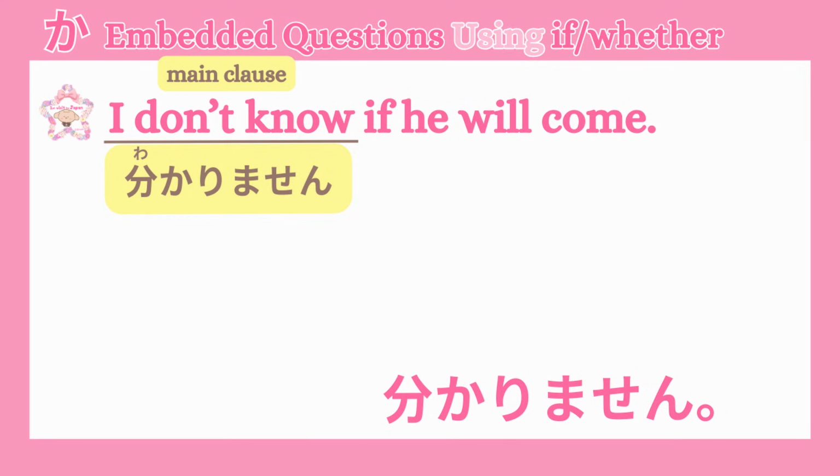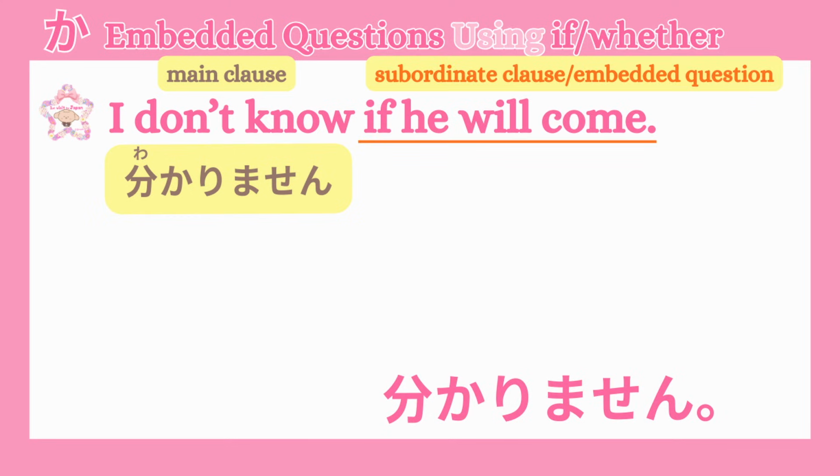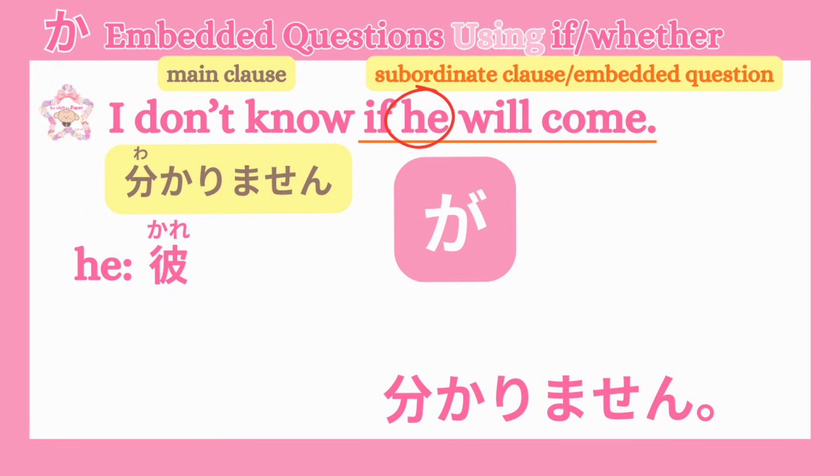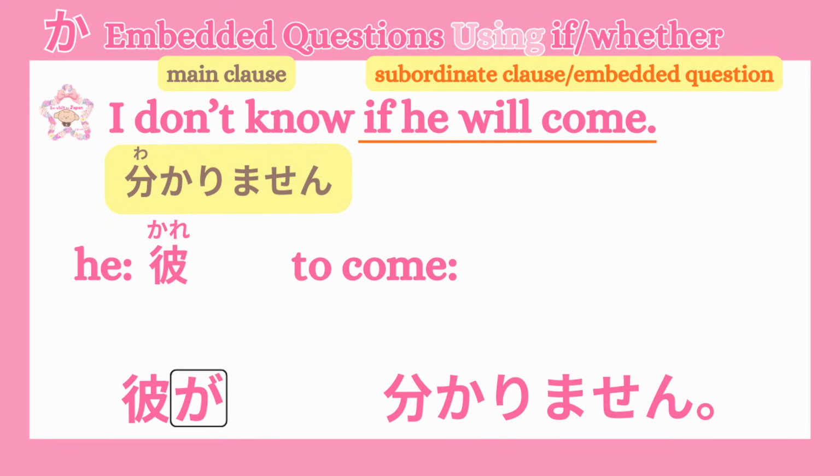Next, we will make the embedded question, if he will come. How do we say he in Japanese? Right, that's 彼. He is the subject of the subordinate clause, so we need to add the subject particle が. So we get 彼が. Next, how do we say to come in Japanese? Yes, that's right. That's 来る. So now we have 彼が来る.